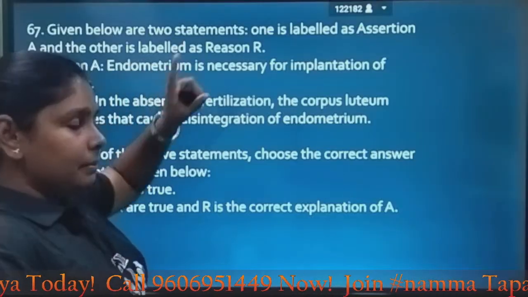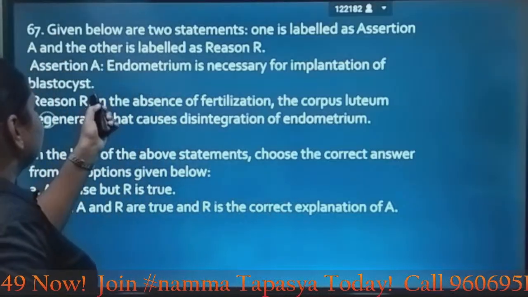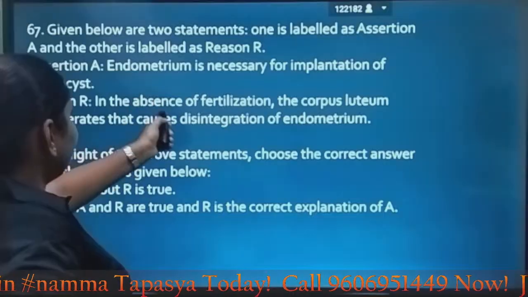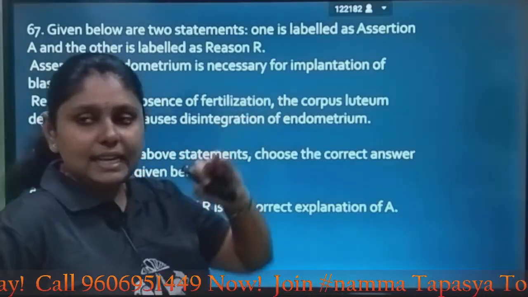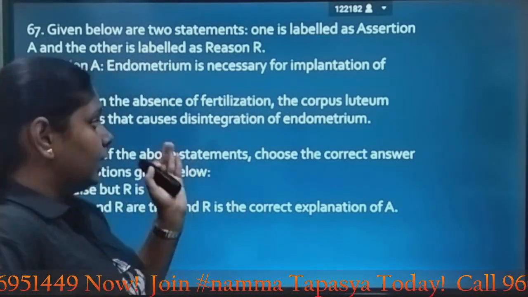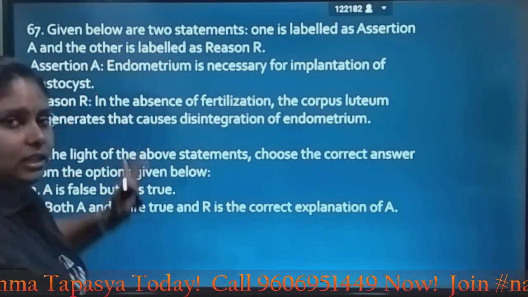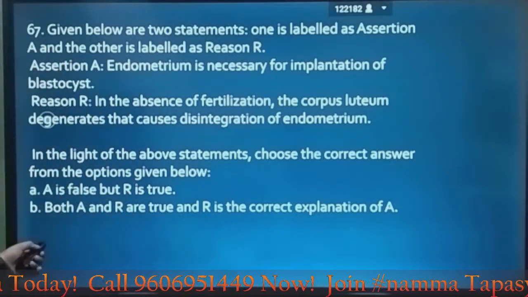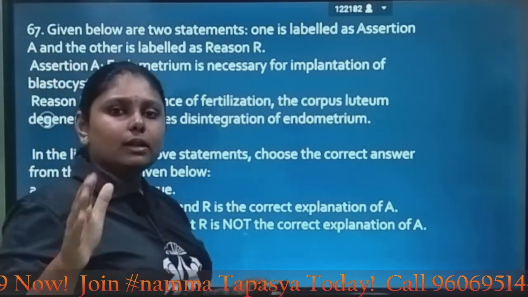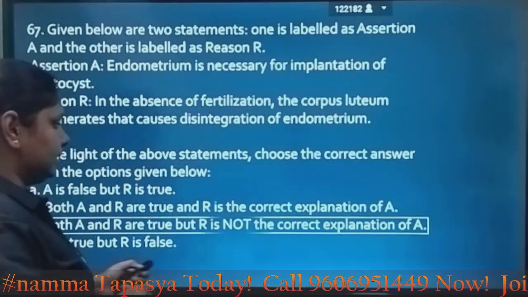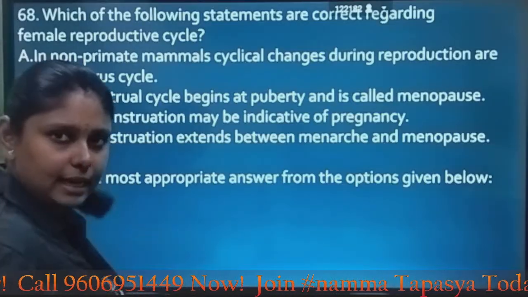Endometrium is necessary for implantation but not for fertilization, and the given reason says if there is no fertilization the corpus luteum degenerates, so it causes the degeneration of endometrium, which is not the correct explanation of A. So here let's have the option: A and R are true, but R is not the correct explanation of A. C is the answer.